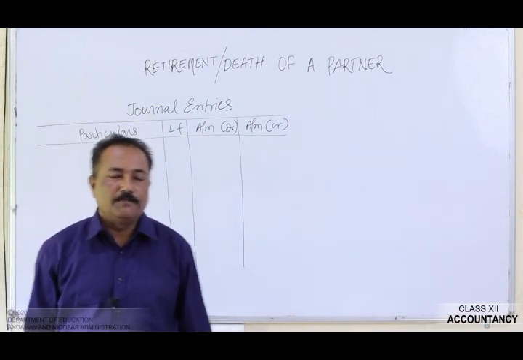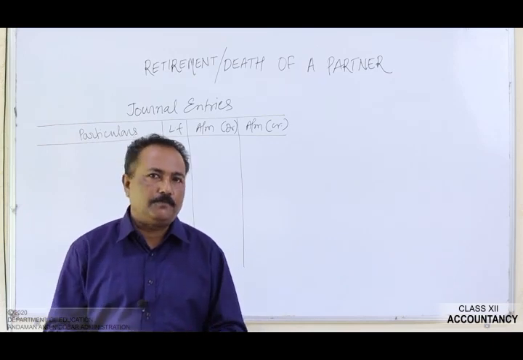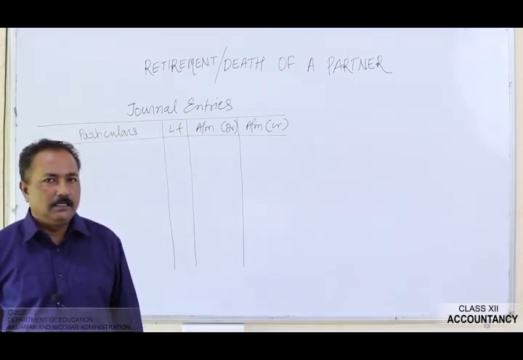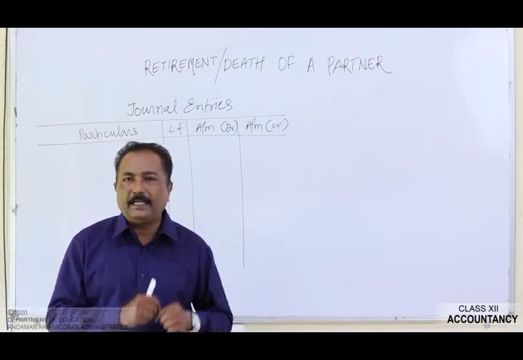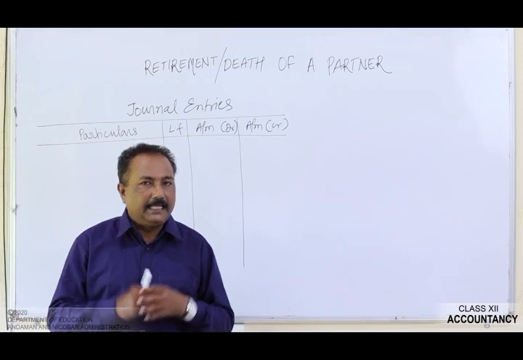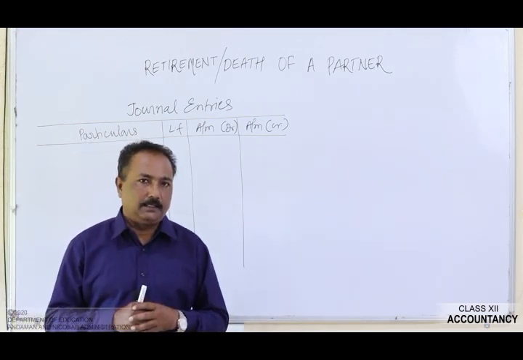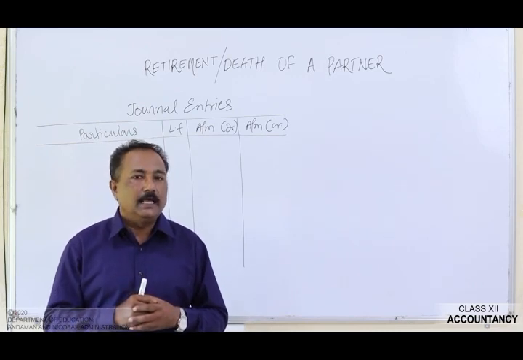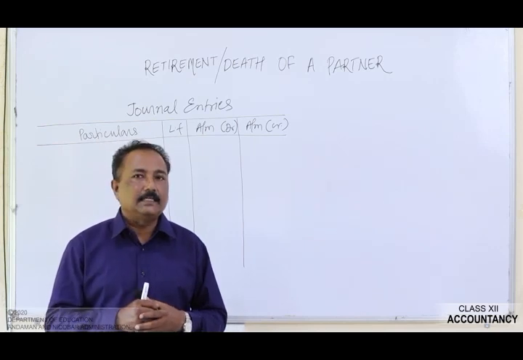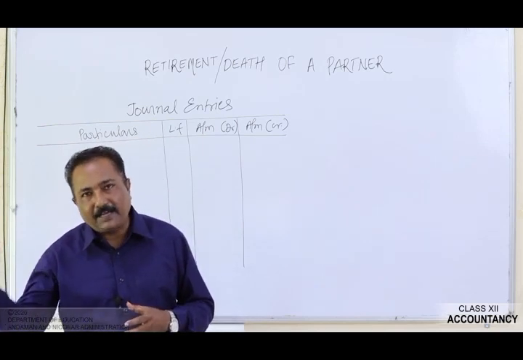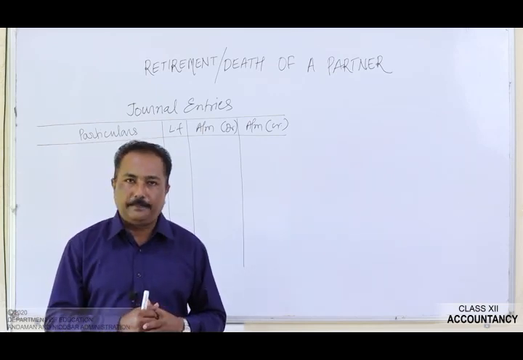Now students, first of all, you should know what journal entry has to be passed at the time of the treatment of the goodwill. The journal entry is very simple. You can remember it like this: gaining partners' capital account debit to sacrificing partner's capital account. Here in this case, as you know, the last partner Nia retires. So Nia is a sacrificing partner and the gaining partners are Ria and Shreya.